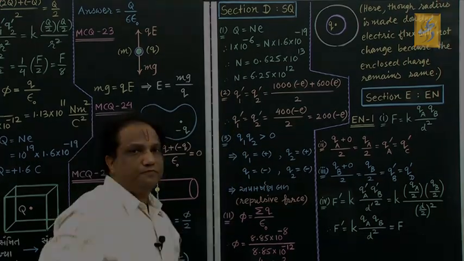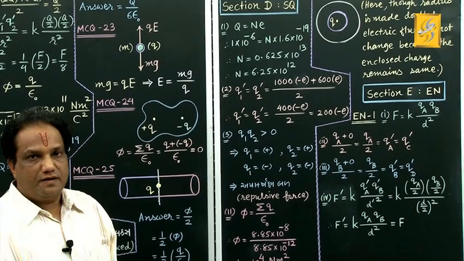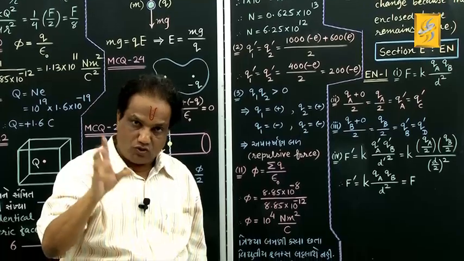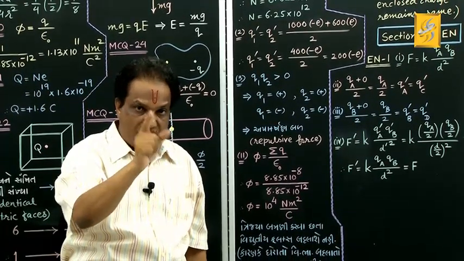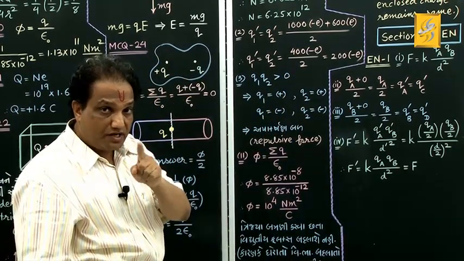Read now number 2. We have two identical spheres, one has charge of 1000 electrons, another has charge of 600 protons.